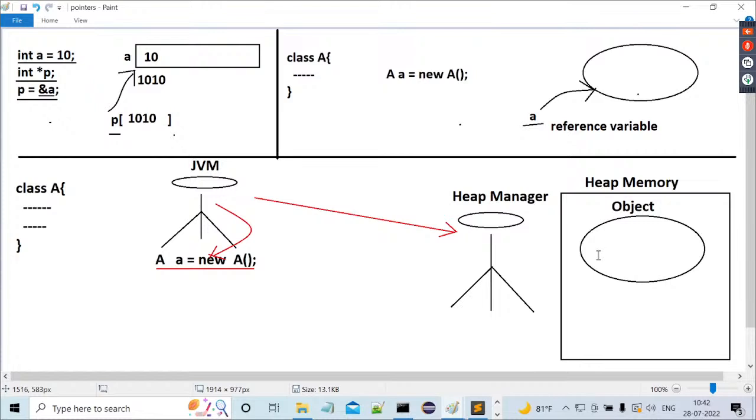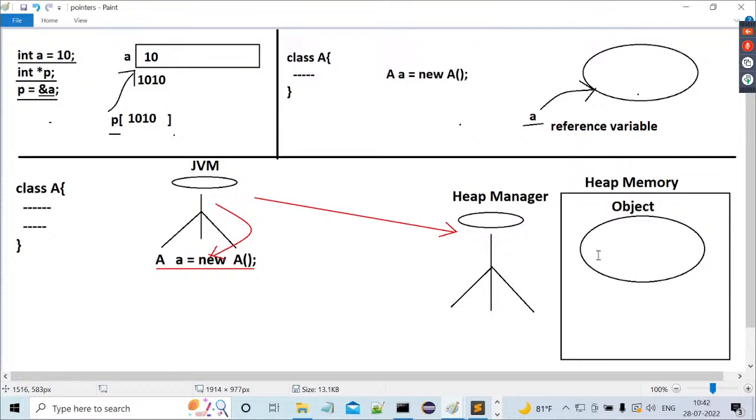Now I'm asking one question. In an entire Java application, how many objects are we able to create? Only one object or multiple objects? Definitely multiple objects. When multiple objects are available in the heap memory, how can we recognize each and every object individually?